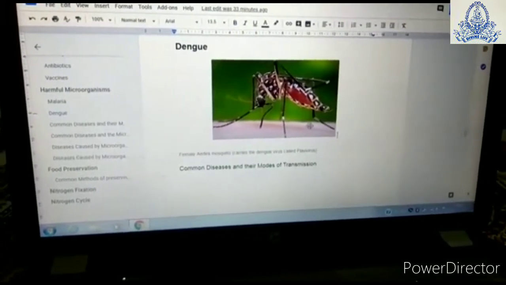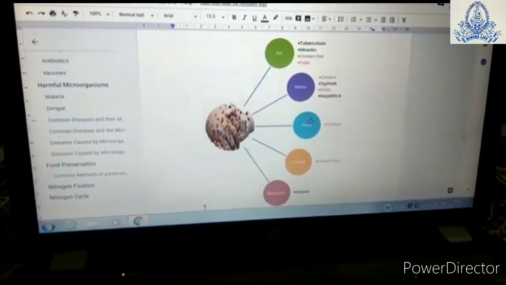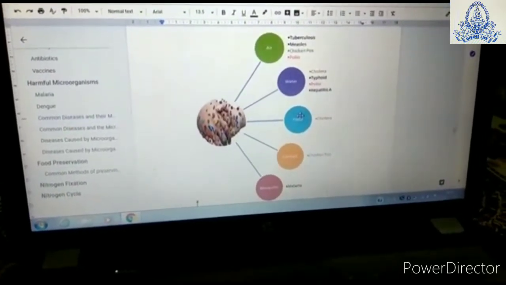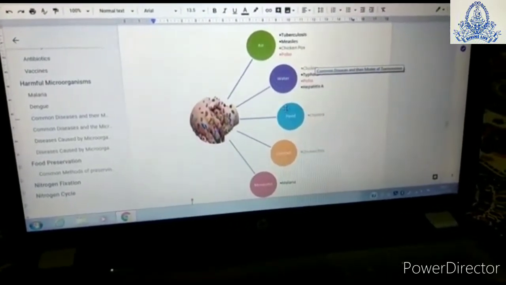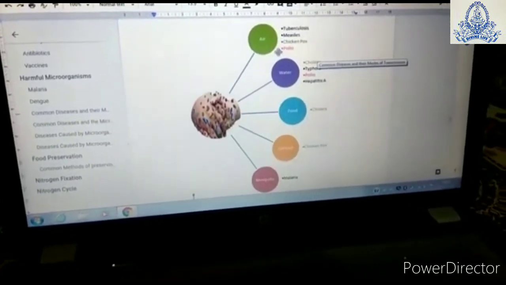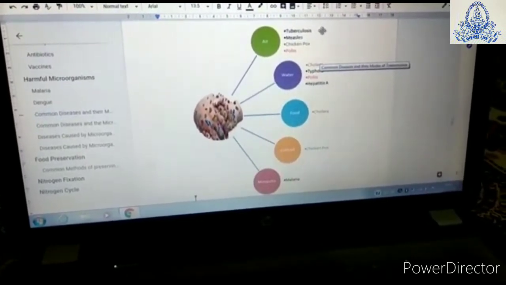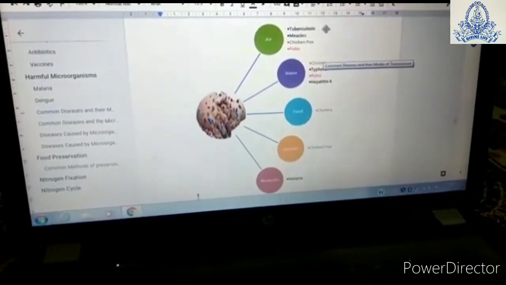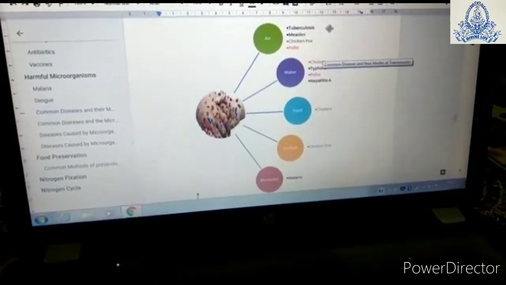Now we are going to study some of the common diseases and their modes of transmission. In this picture, we can see some modes of transmission, for example, air, water, food, contact, and mosquito. In air, some disease names are given here which can transmit through air. The diseases are tuberculosis, measles, chickenpox, polio.